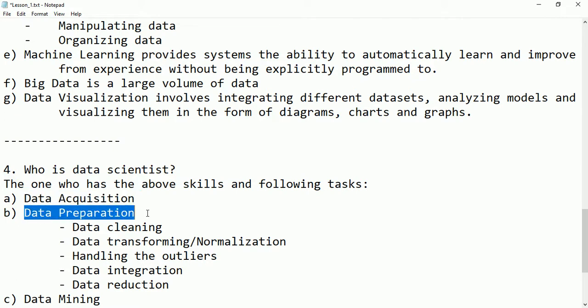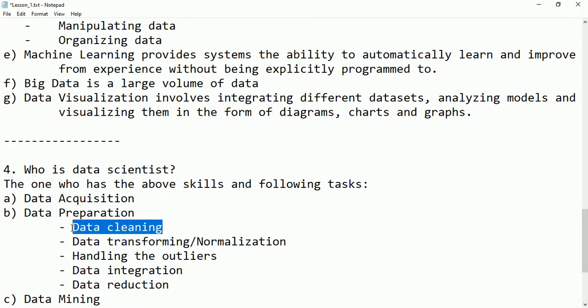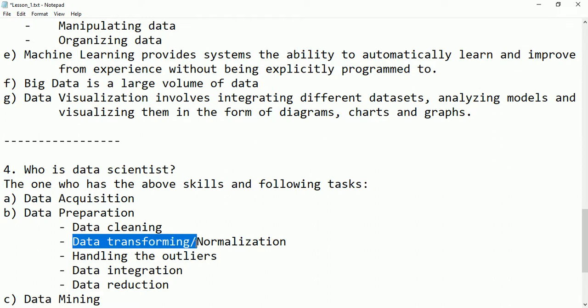The next thing is preparing the data. Preparing the data is the second step, which is very important, and around 70 to 80% of the time is consumed here, because it is very important to clean the data. Cleaning the data means dealing with inconsistencies in the data. Maybe the data has some noisy data, or some outliers, or null values or missing values. So it is important to clean the data, and then after cleaning the data, it is important to transform the data.